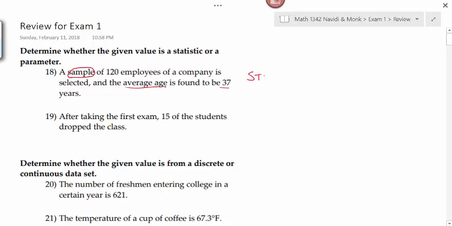How do you know that it's a statistic? What there tells you? Sample. Alliteration helps you here. Samples go with statistics, populations go with parameters.